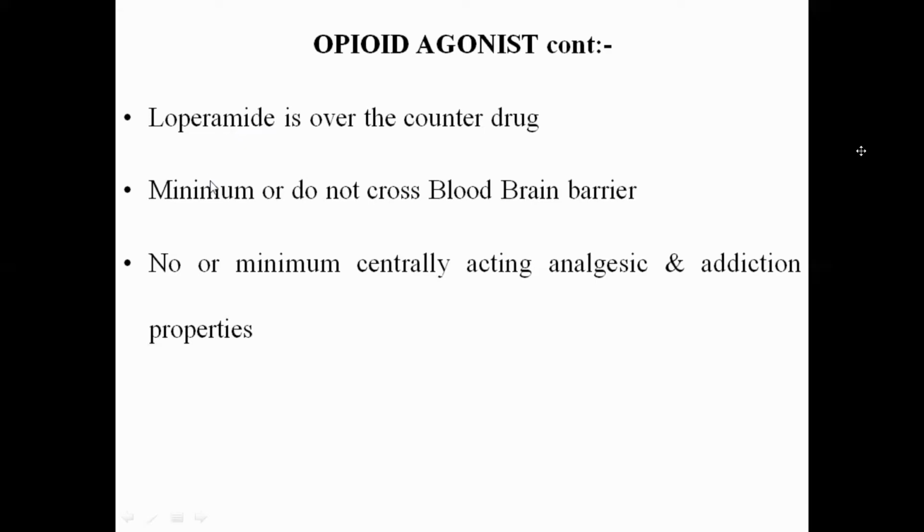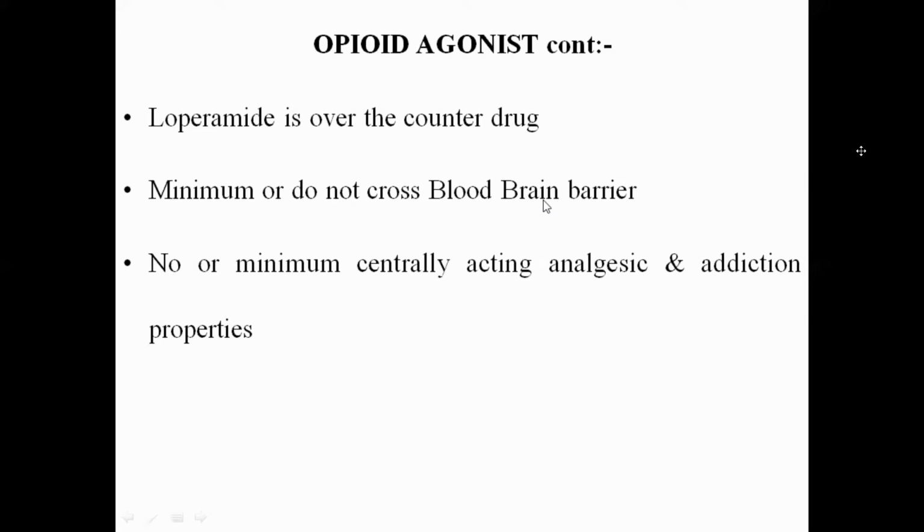And this opioid agonist minimally crosses or does not cross the blood-brain barrier. We know that the opioids are centrally acting analgesics, so generally they cross the blood-brain barrier. Other drugs act on the mu and delta receptors present in the central nervous system, which produces the centrally acting analgesic effect.